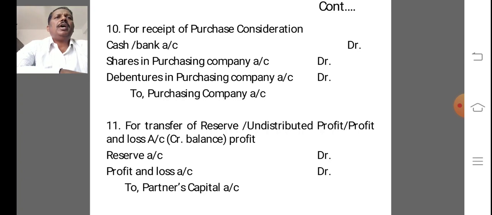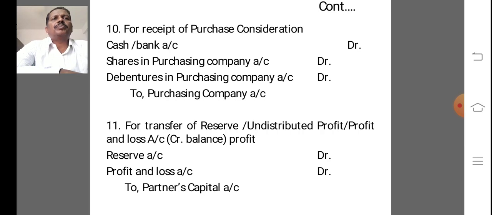The 10th one, for receipt of purchase consideration: cash or bank account debit, shares in purchasing company account debit, debentures in purchasing company account debit, to purchasing company account.